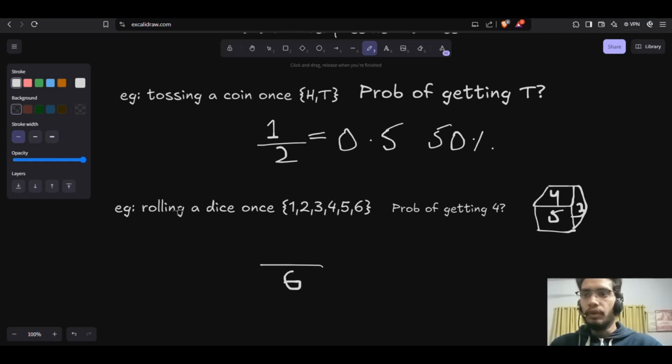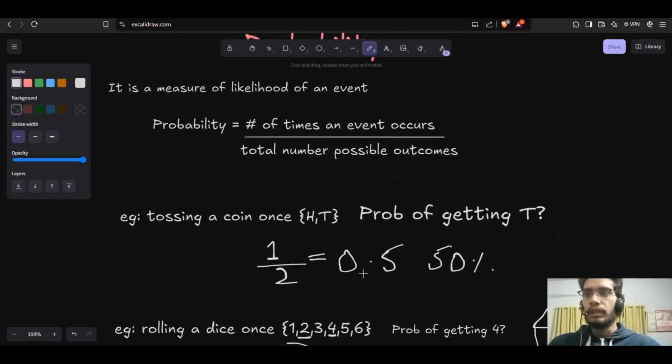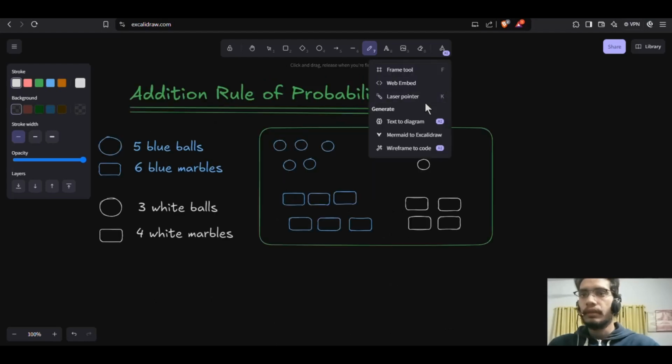And what do we want? If we roll a dice once, what is the probability of getting a 4? In our sample space, 4 occurs only once, so the number of times the event occurs is only 1. So our probability would be 1 by 6. Similarly, you can calculate the probability of getting a 2. The 2 is also occurring once, so it will be 1 by 6. This is how easy it is to calculate probability.